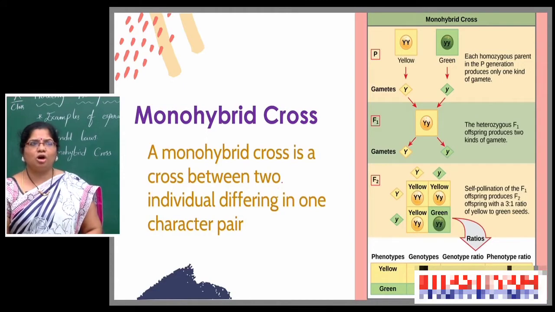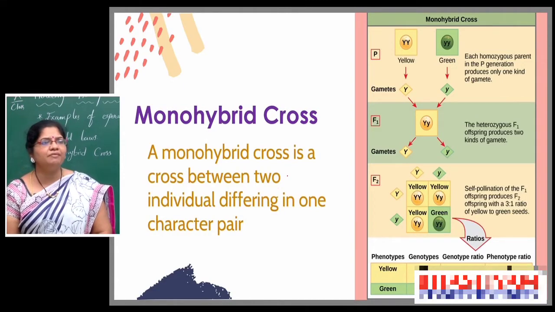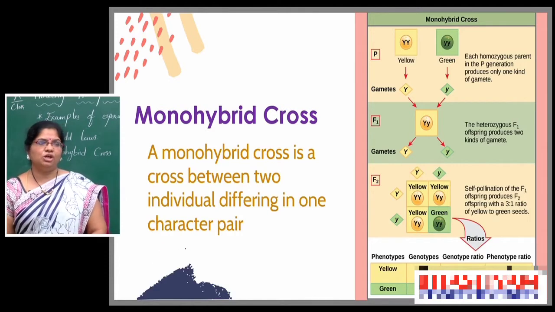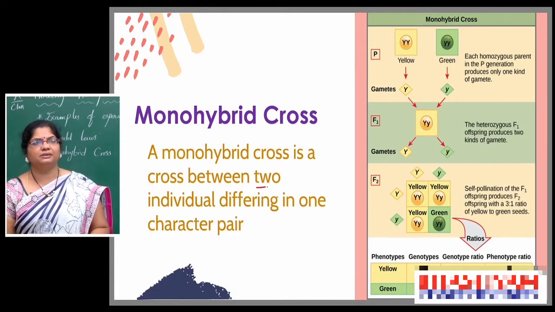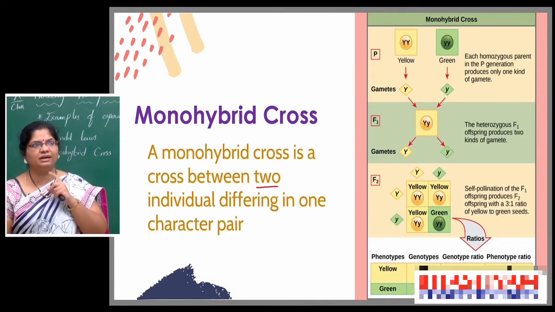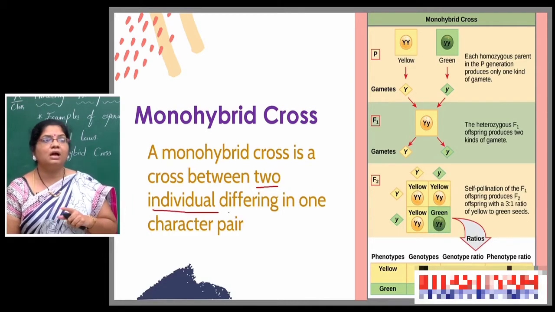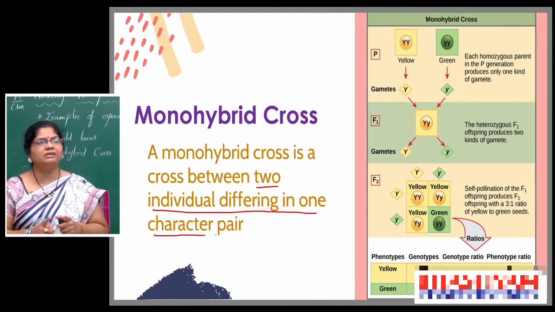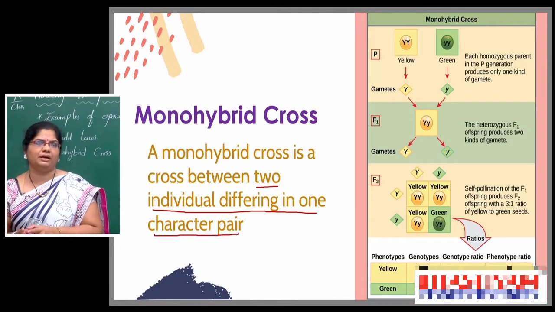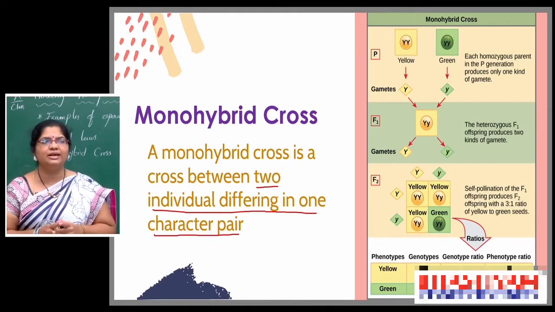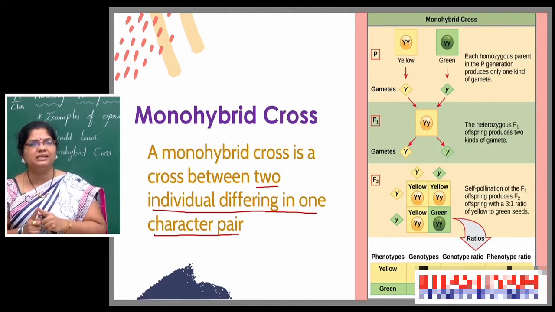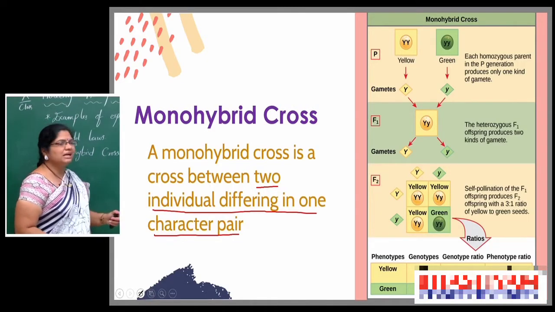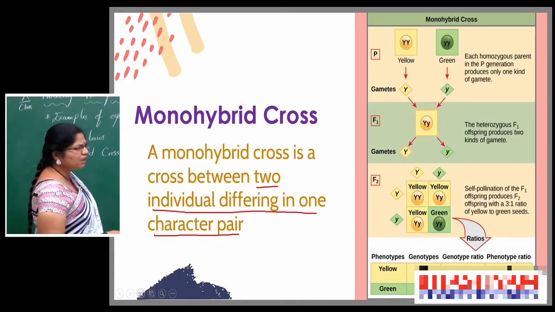Monohybrid cross is a cross between 2 individuals differing in one character pair. So, 2 individuals here means one yellow and one green, differing in one character pair. Yellow character is different and green is different. Both indicate the color of the seed only, but the alleles present in these 2 are totally different. Now, let us see on the board.